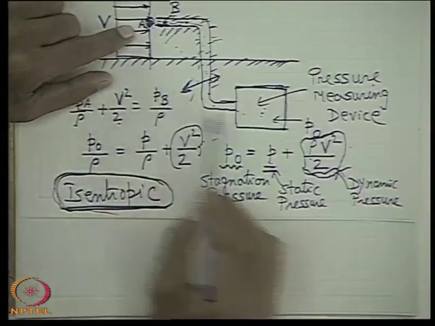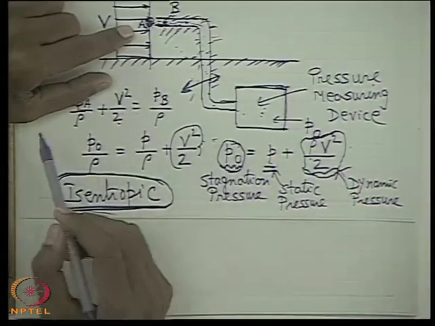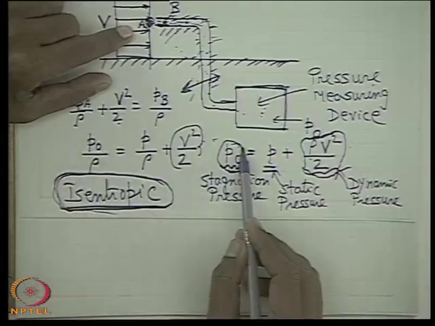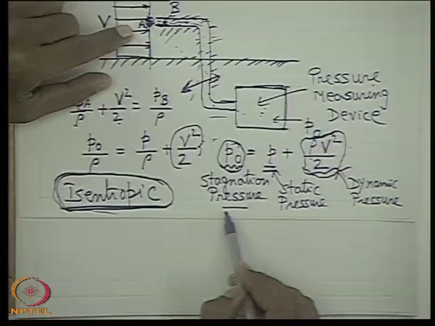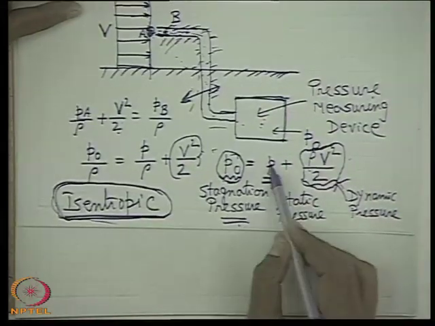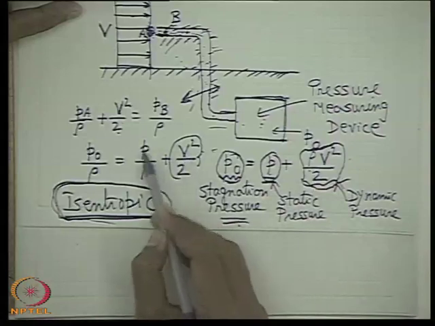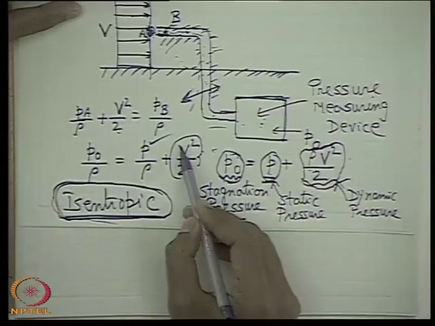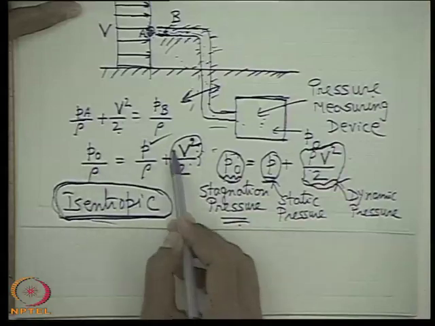Therefore, the pressure which could have been exerted by the fluid, or obtained from the fluid, if the fluid is brought to rest isentropically, is known as the stagnation pressure. But simply, without going through all these details, we think of stagnation pressure as the static pressure plus the dynamic pressure. That means if I know that the static pressure at any section in a fluid flow is P and the corresponding velocity is V, then the stagnation pressure is P by rho plus V square by 2.